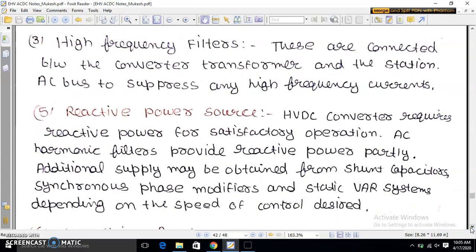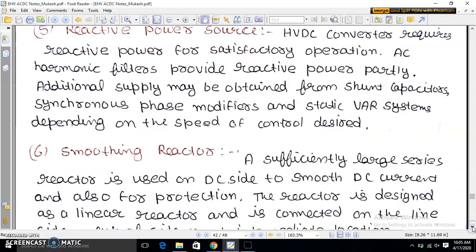Next one is the reactive power sources. HVDC converter requires reactive power for satisfactory operation. AC harmonic filters provide reactive power partly. Additional supply may be obtained from shunt capacitors, synchronous phase modifiers and static var systems depending on the speed of control desired. Next one is the smoothing reactor.